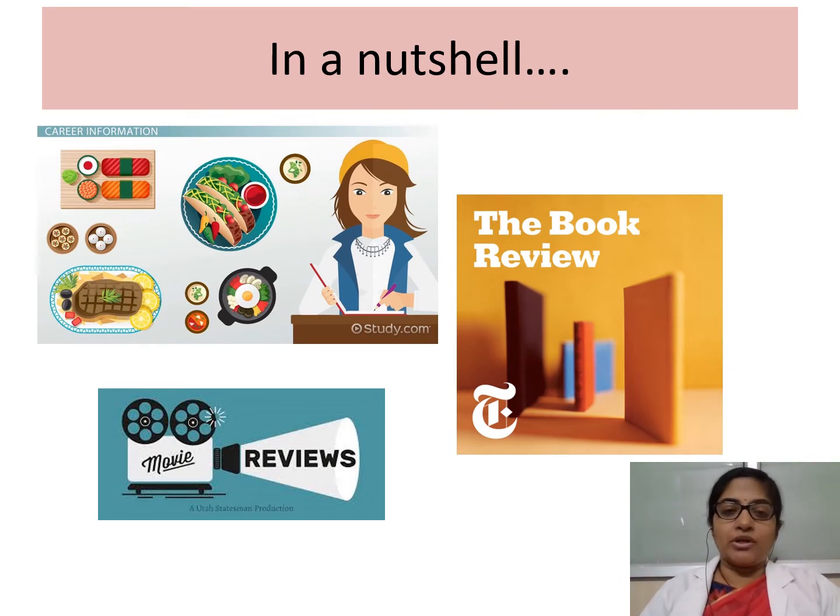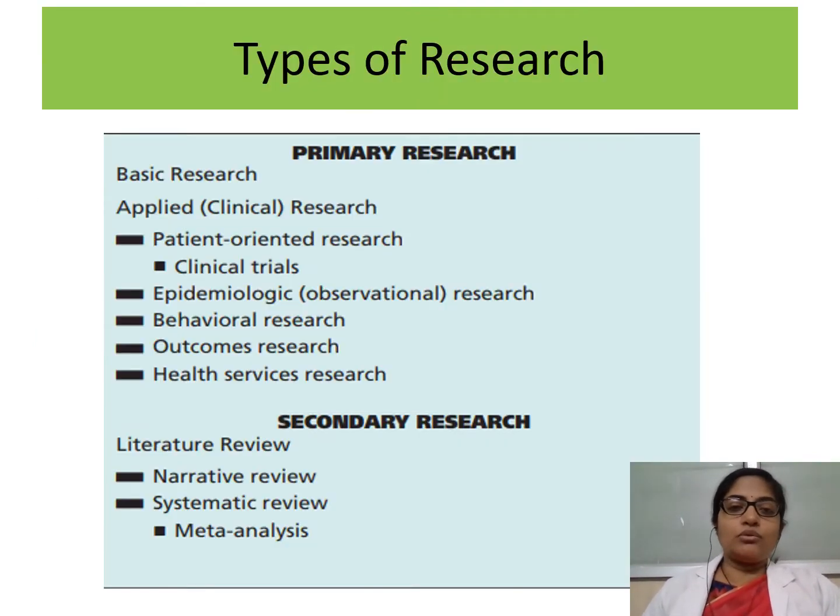So let us go back down memory lane and revise a bit about the different types of research. There are two basic types of research. First is primary research, which involves basic research and applied research, and secondary research, which builds up on this primary research which has already been done.